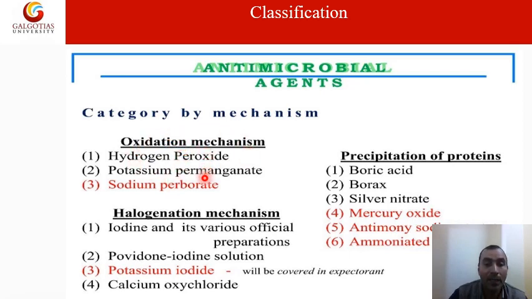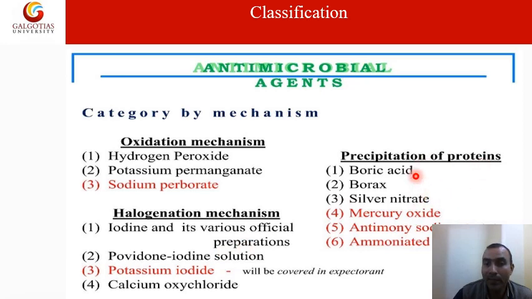In case of the halogenation mechanism, examples are iodine or its various official preparations, povidone iodine solution, potassium iodide and calcium oxychloride. Iodine derivative containing compounds can inhibit the growth and kill the microbes by halogenation.